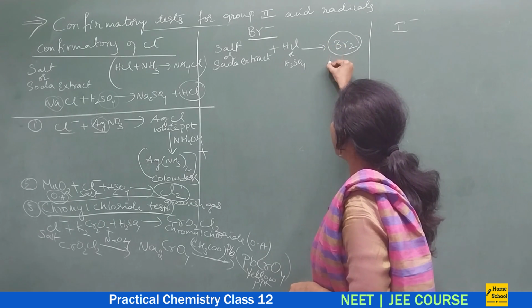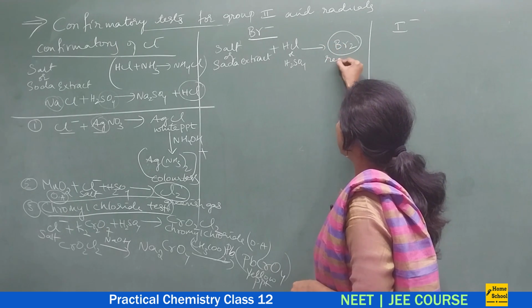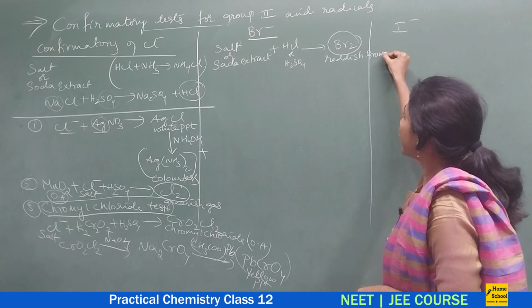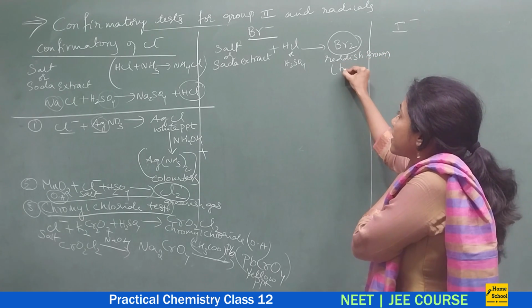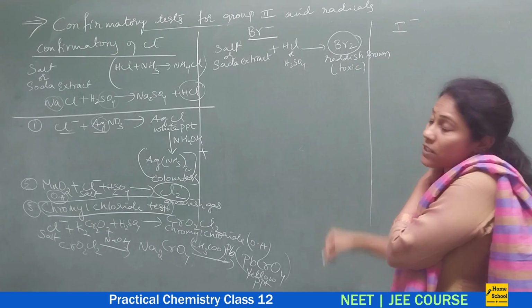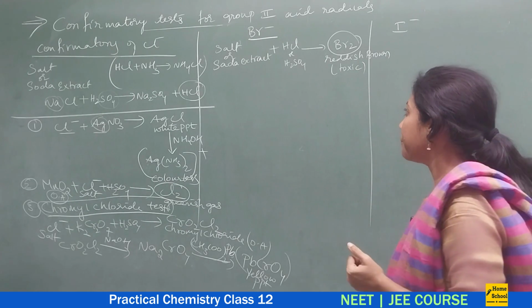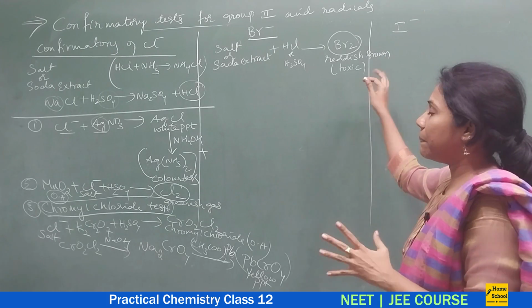These are our reddish brown vapors, guys. Actually bromine vapors are toxic, and also corrosive, and very dangerous to inhale. Fine, so these are the vapors that you are getting.